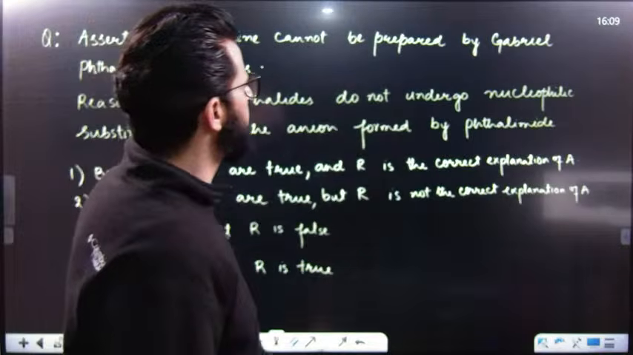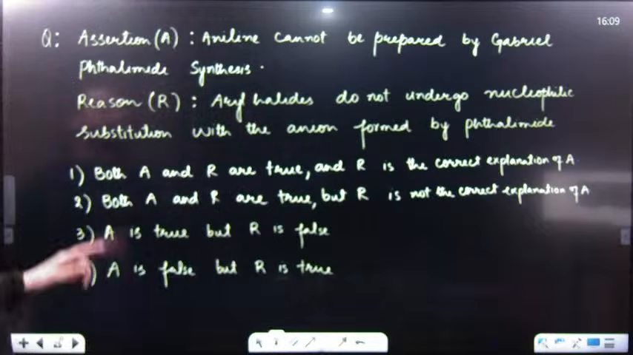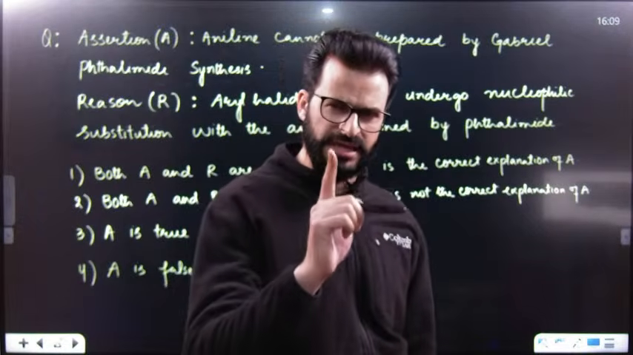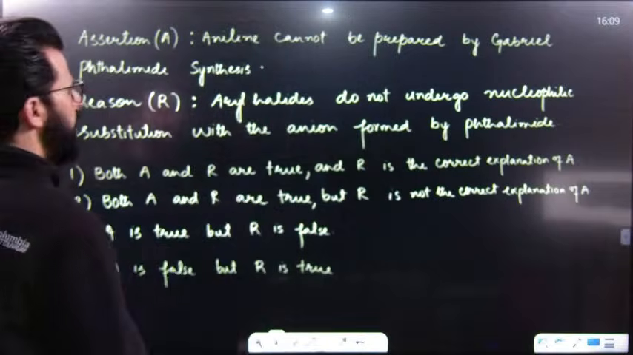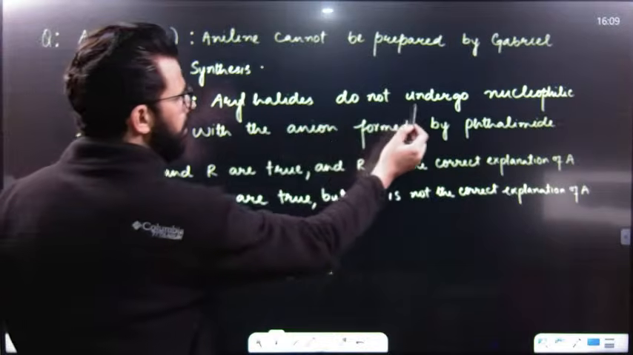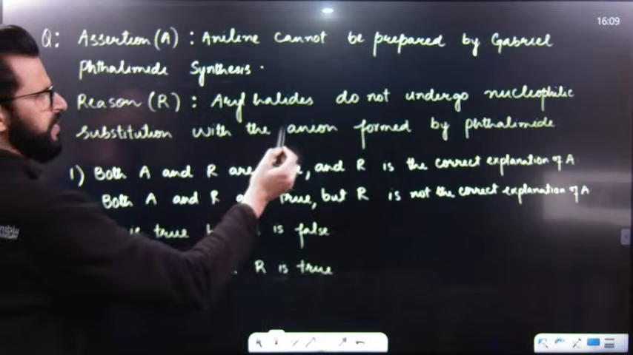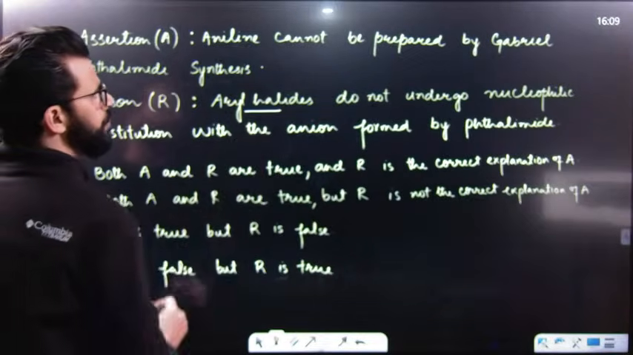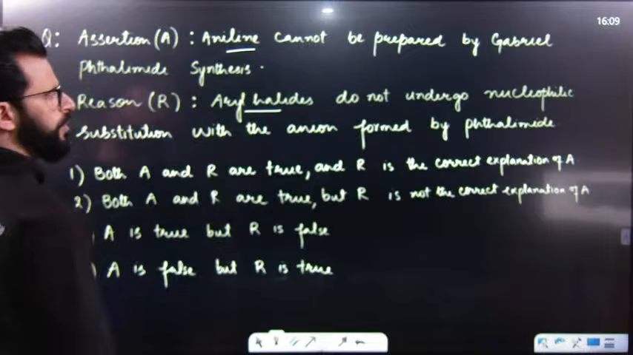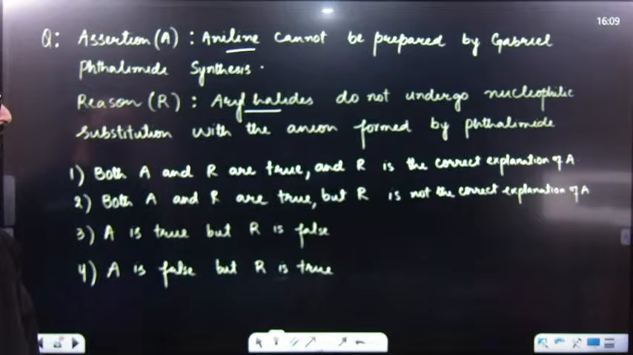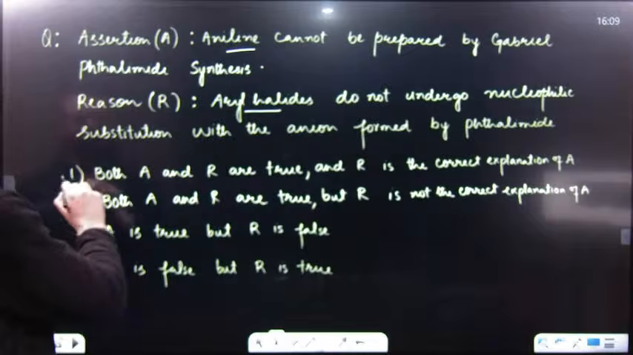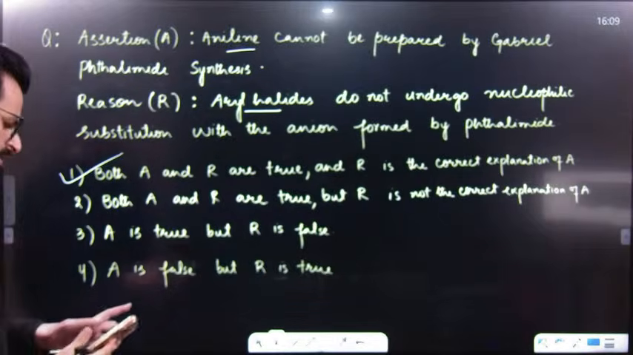After that, we have an assertion reason question. Aniline cannot be prepared by Gabriel phthalimide synthesis. Exactly correct. Aryl halides do not undergo nucleophilic substitution with the anion formed by phthalimide. Exactly correct. Aryl halides do not show this reaction, and aniline cannot be prepared. So both A and R are true, and R is the correct explanation of A. That means the first option will be the right answer.